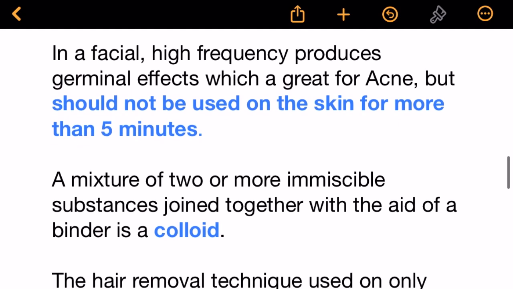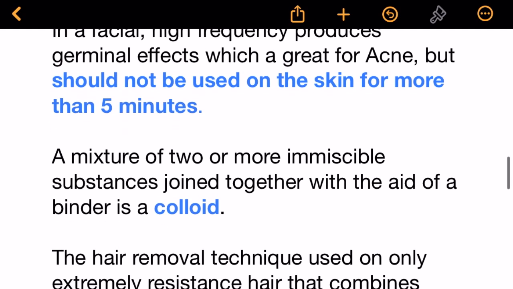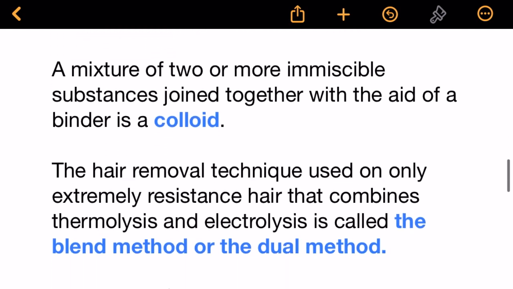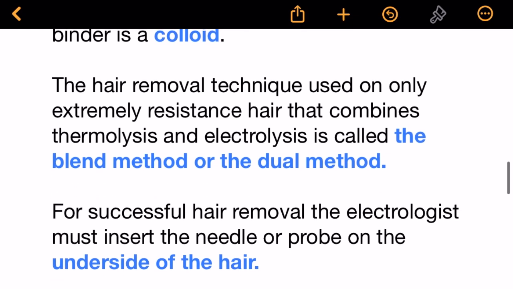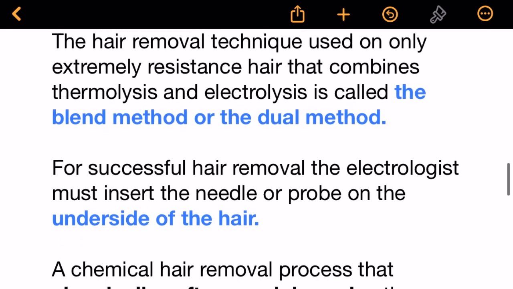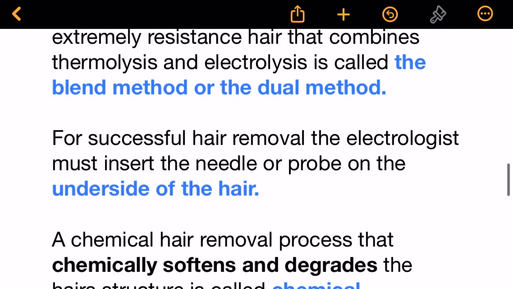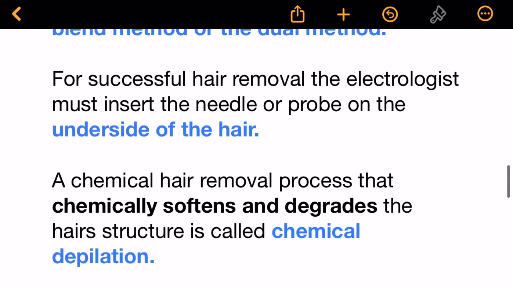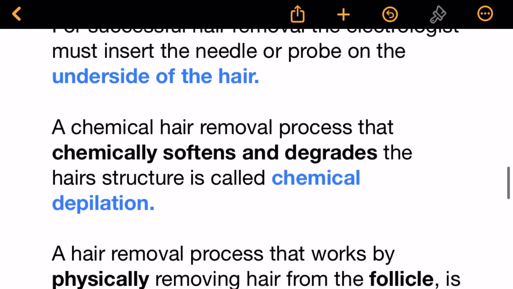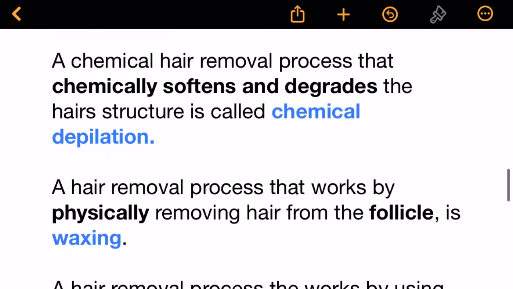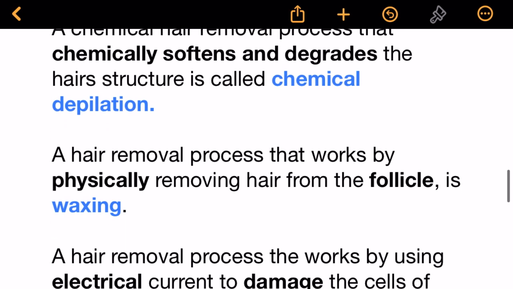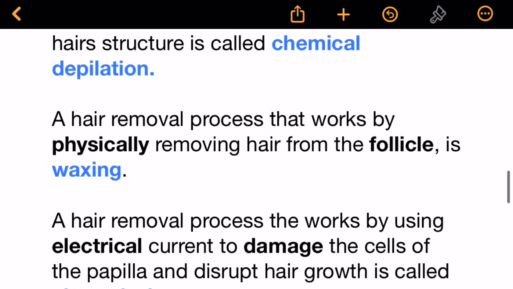The hair removal technique used only on extremely resistant hair that combines thermolysis and electrolysis is called the blend method, or the dual method. For successful hair removal, the electrologist must insert the needle or probe on the underside of the hair. A chemical hair removal process that chemically softens and degrades the hair's structure is called chemical depilation. A hair removal process that works by physically removing hair from the follicle is waxing.